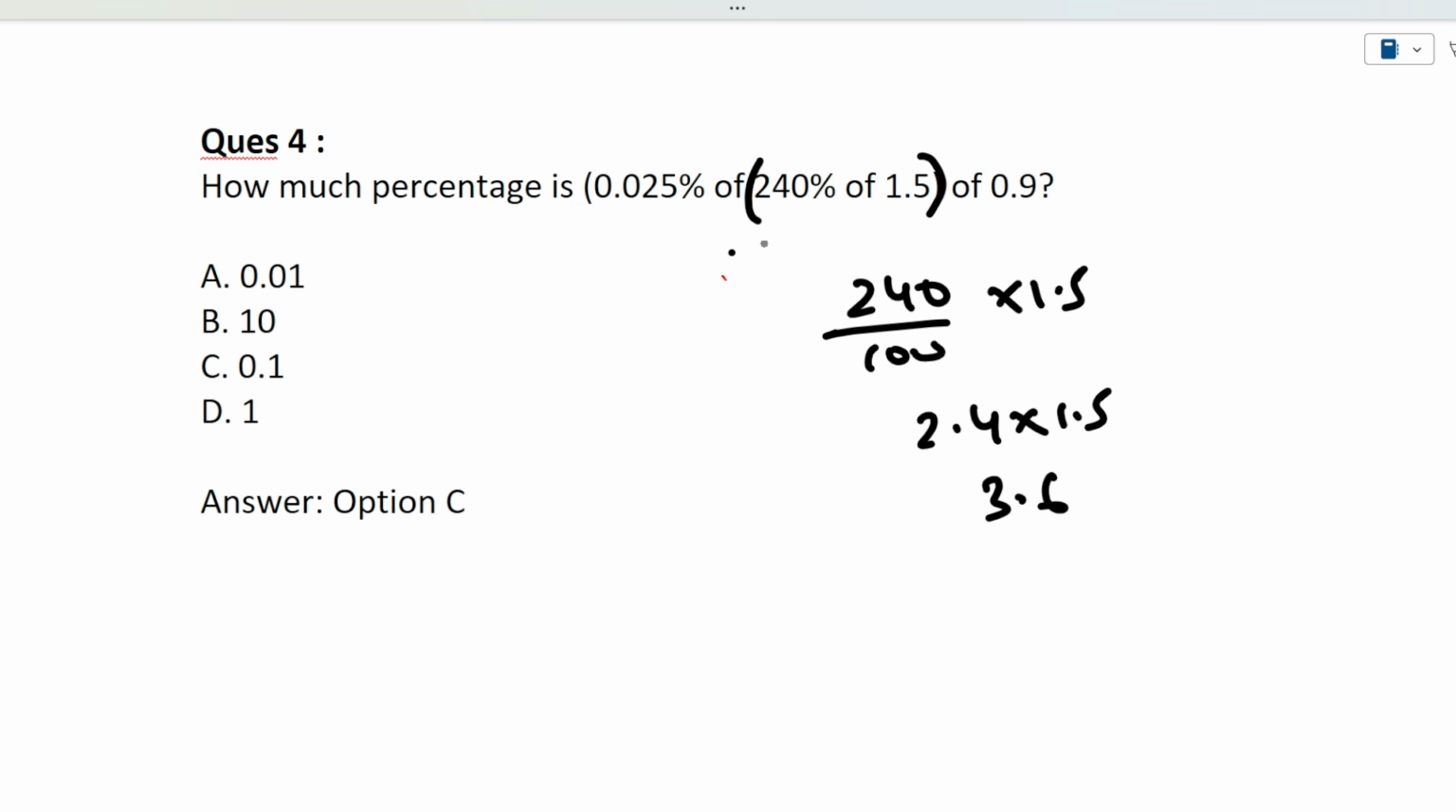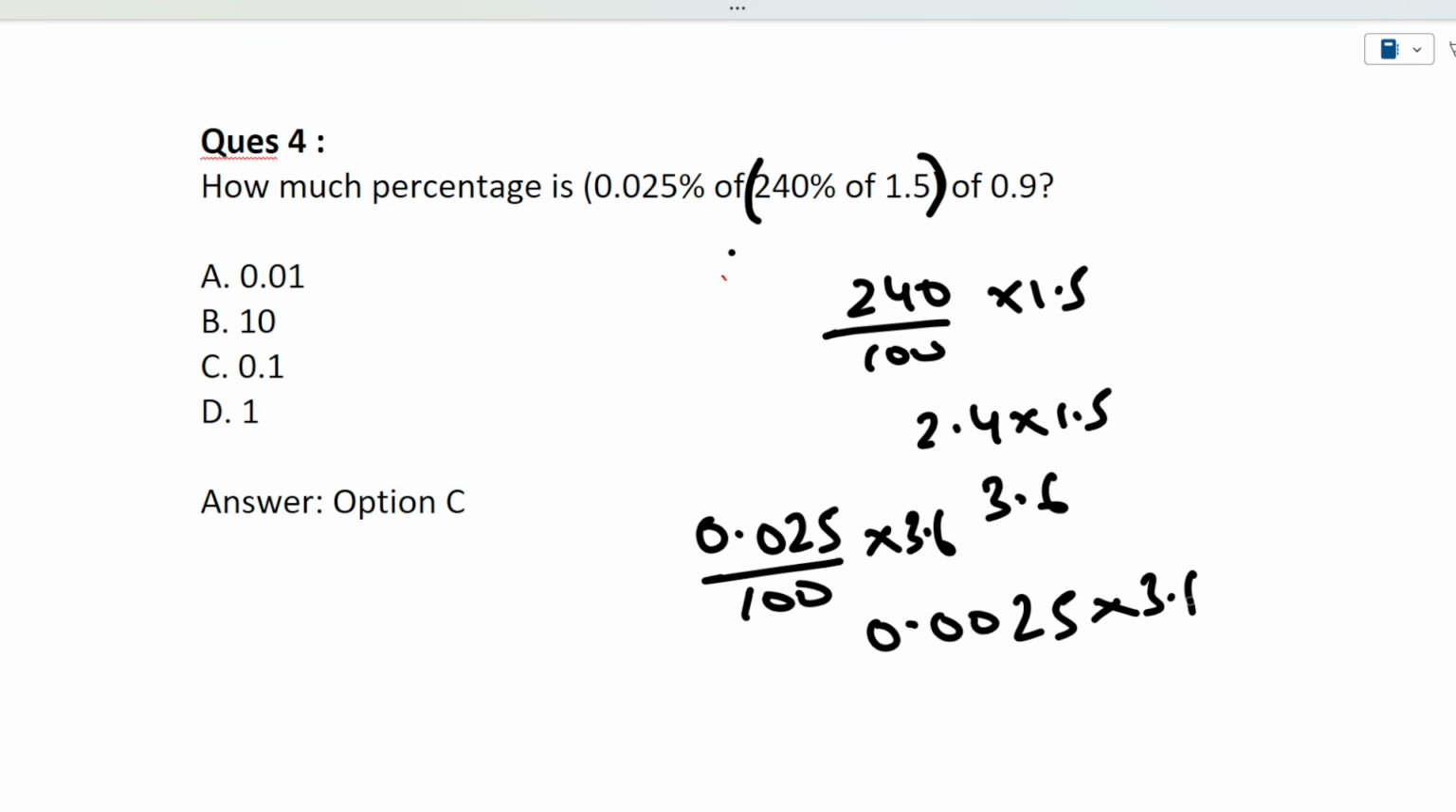Okay, now this value we have is 3.6. Now 0.025% of 3.6. It will be 0.00025 into 3.6. It will be 0.0009. So the entire value of this is 0.0009.